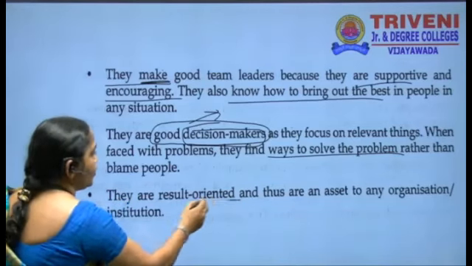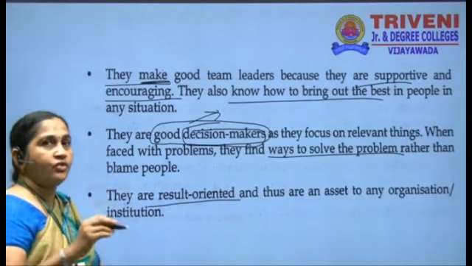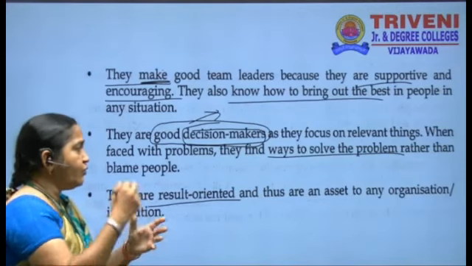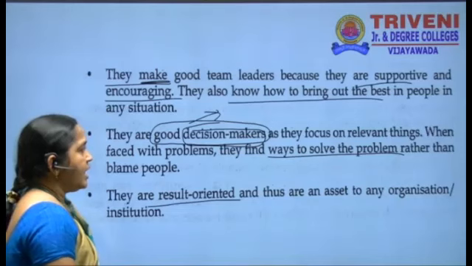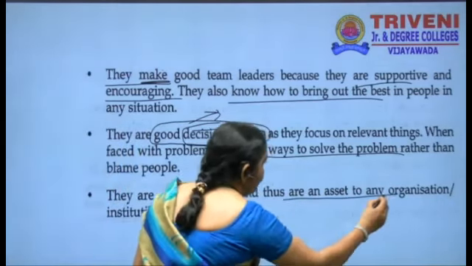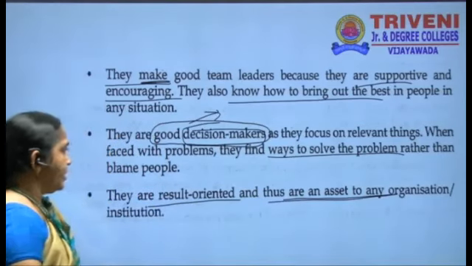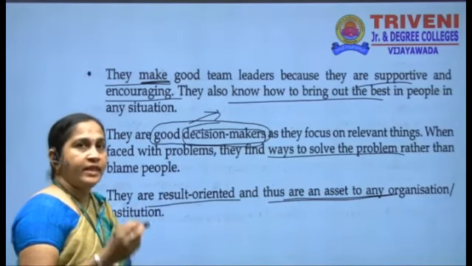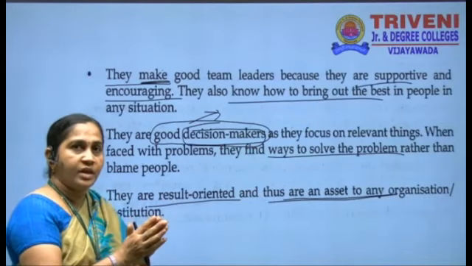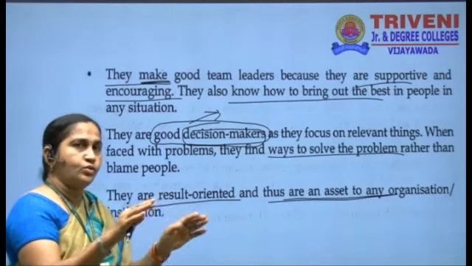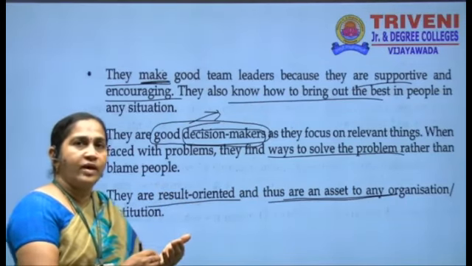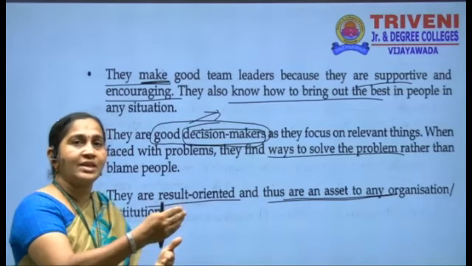They are result oriented, they just focus on the result they want. They don't focus on other irrelevant things, and thus are an asset to any organization. If you see the faculty of your college, they just focus on results. In a class you may see different types of students: below average, average, above average, and excellent.